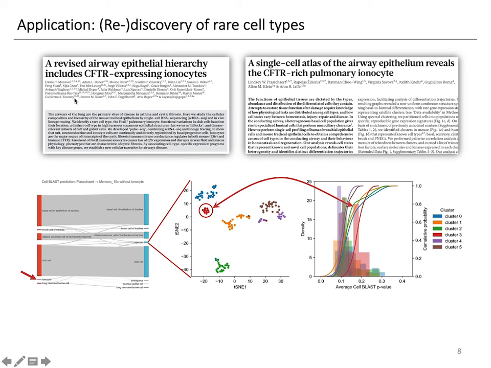We applied CellBlast to an example of rare cell type discovery. Ionocyte is an extremely rare respiratory epithelial cell type, which was discovered by two independent studies using 10x and InDrop, respectively. We artificially removed ionocytes from the 10x datasets and used it as a reference to annotate the InDrop datasets. We hoped that CellBlast can correctly annotate all the other cell types, while also identify the existence of this unknown cell type. Indeed, CellBlast accurately annotated the majority of the cells, and there was a small group of cells rejected because their NPD were not small enough to reach statistical significance as quantified by empirical p-values.